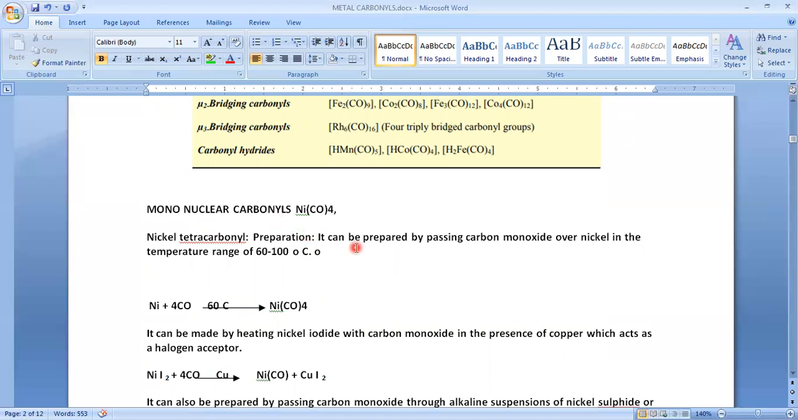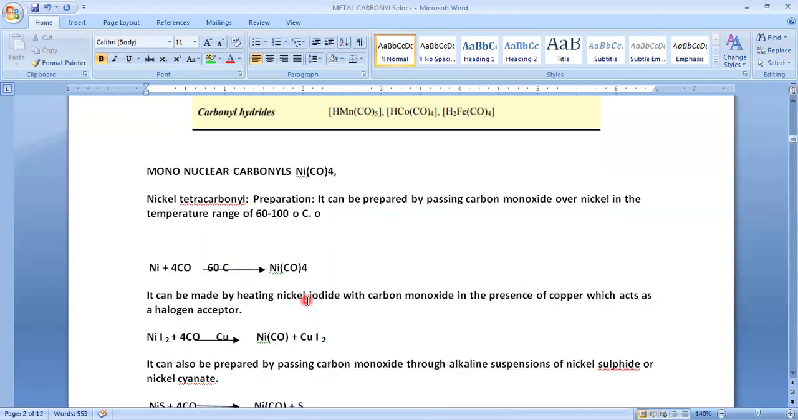In the direct method, we prepare by passing carbon monoxide over nickel in the temperature range of 60 to 100 degrees centigrade. Whenever this carbon monoxide gas is passed over nickel at 60 to 100 degrees centigrade, that will give the nickel tetracarbonyl complex.